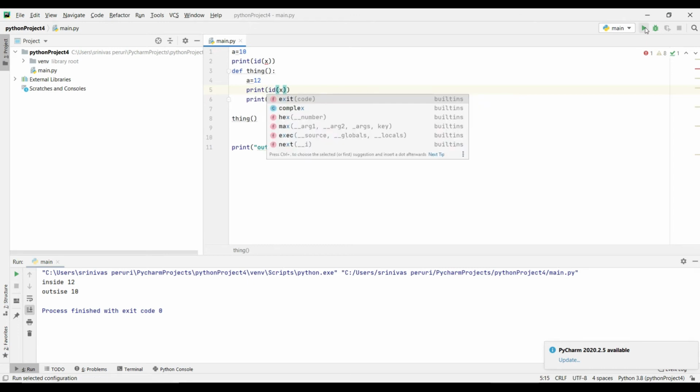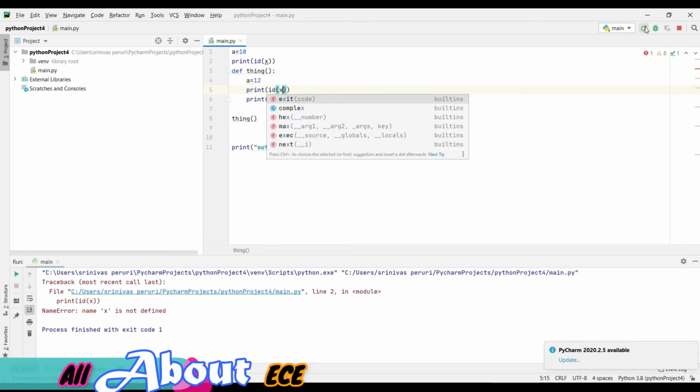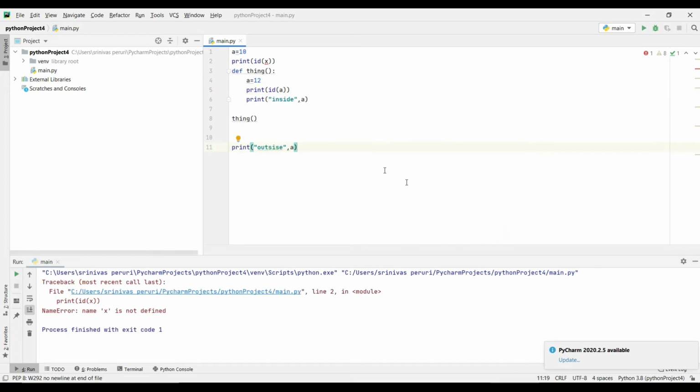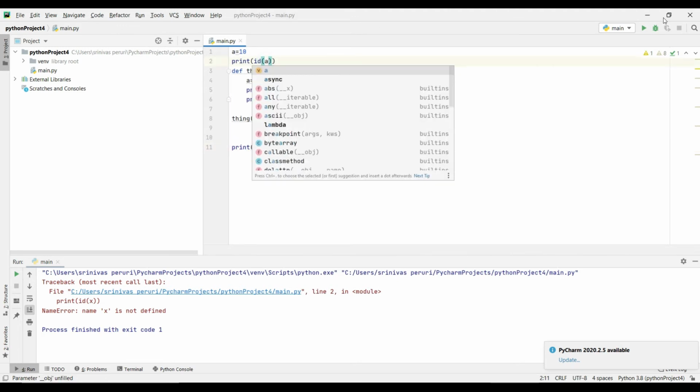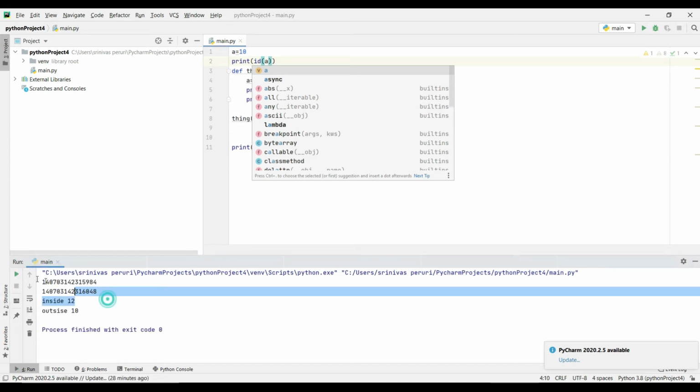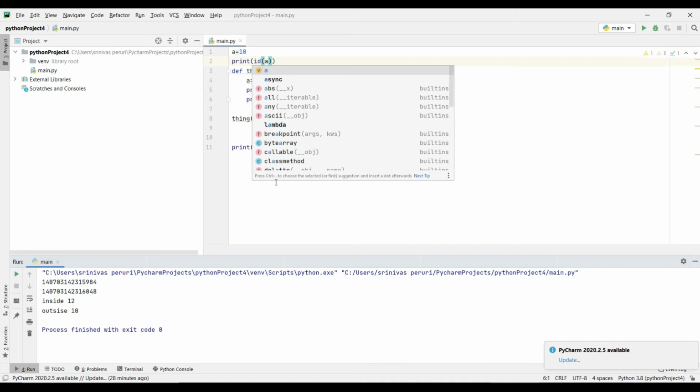Okay, let's run this. x is not defined. Sorry, it is a. Let's run this one. You will see it is pointing to two different locations, right?